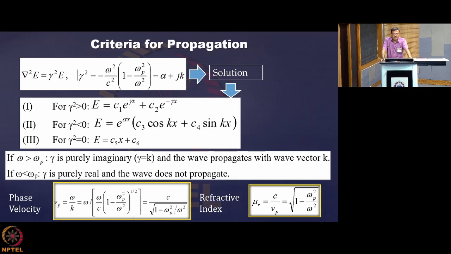So what we now find is that if an electromagnetic wave tries to propagate through a plasma, then if omega is greater than omega p, the wave can propagate with a wave vector k and speed omega by k, that is the phase velocity, equal to c by square root of 1 minus omega p square by omega square, and it offers a refractive index for that electromagnetic wave as square root of 1 minus omega p square by omega square.